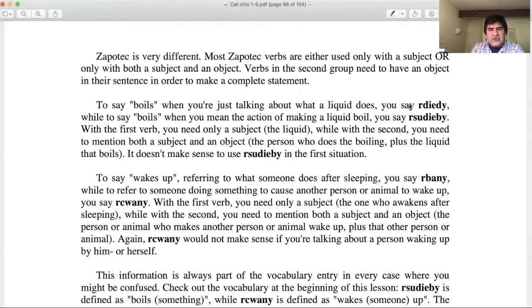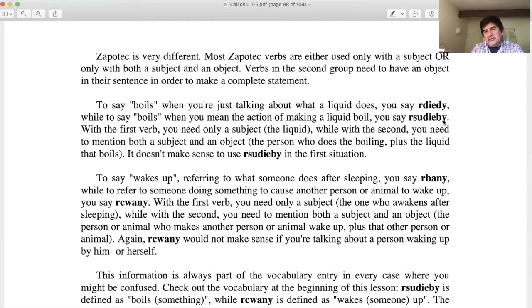If you see right here, in the beginning, you can also go back and hear how it is pronounced, but we have two verbs here. It says ardier when it is done by itself. For example, I can say ardiernes, the water boils. But if someone is actually doing it, standing there and doing this whole process, then you use this other verb, pronounced ersudiev.